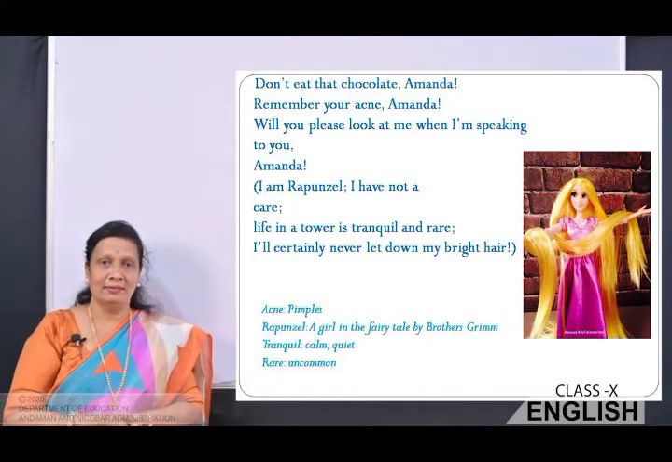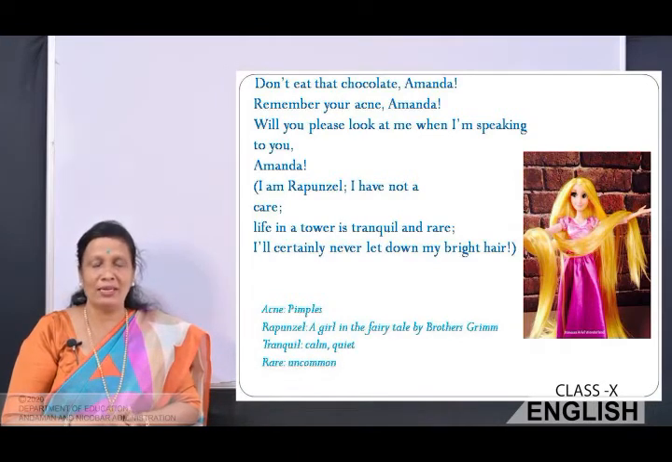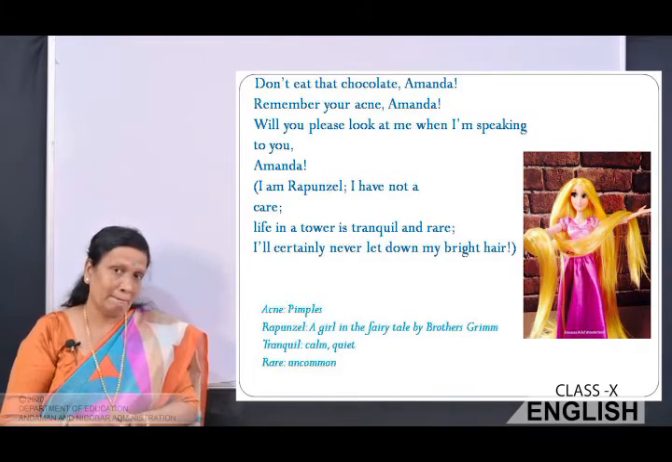I am Rapunzel, I have not a care. Life in a tower is tranquil and rare. I'll certainly never let down my bright hair.